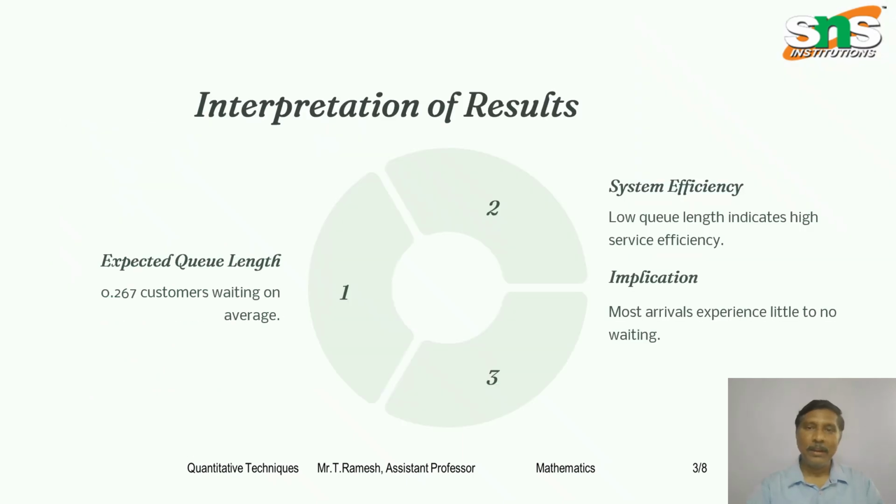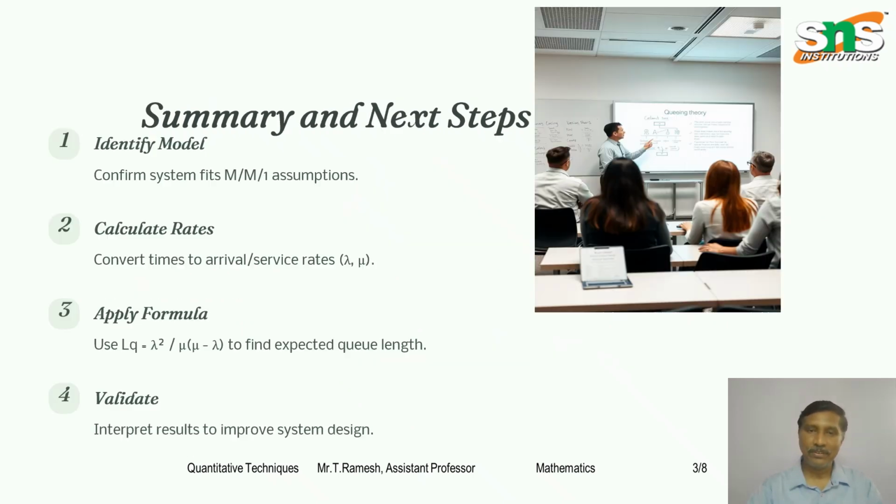Okay, interpretation of the result. What does this result mean? 0.267 customers waiting in the queue. So what is that? A low queue length indicates high service efficiency. What are the implications here? Most arrivals experience little to no waiting. That's all.